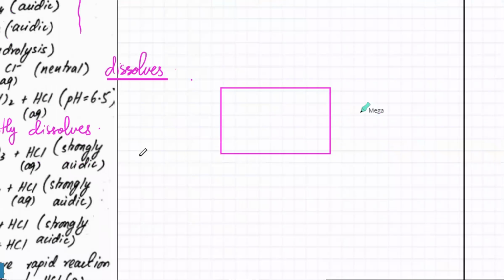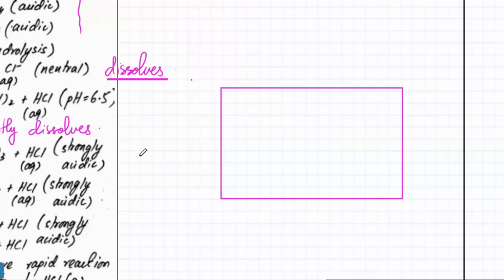Starting with NaCl. And I'm going to explain why NaCl does not react with water. So here's NaCl. When I mix it in water, it dissolves and the ions dissociate. So now, when Na+1 dissociates, there are water molecules in the solution.